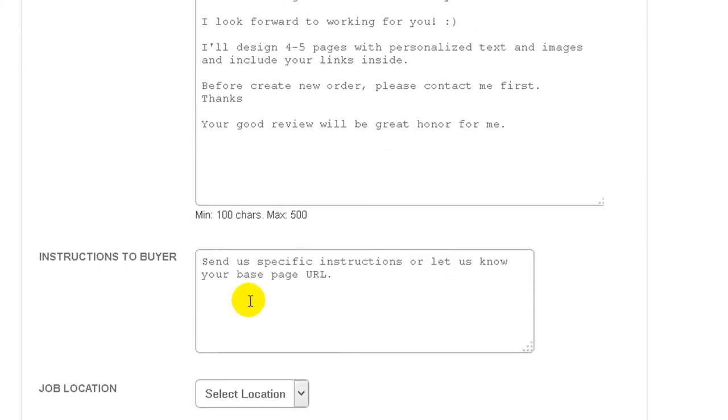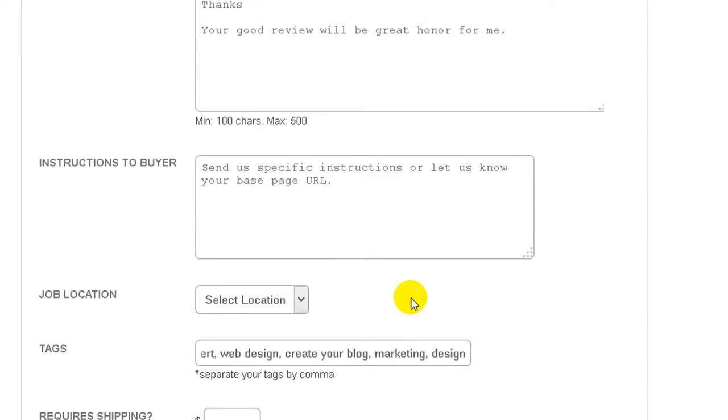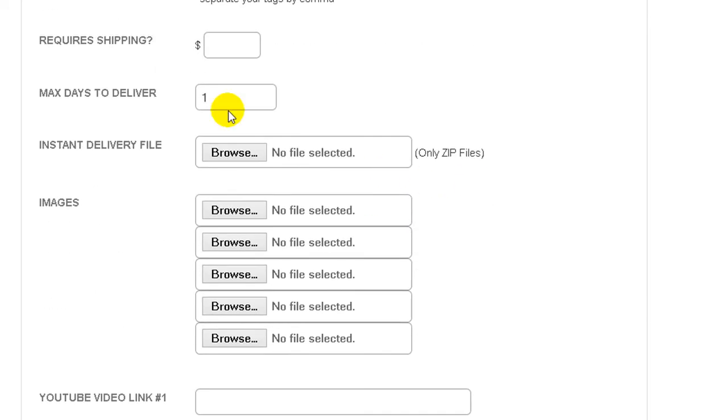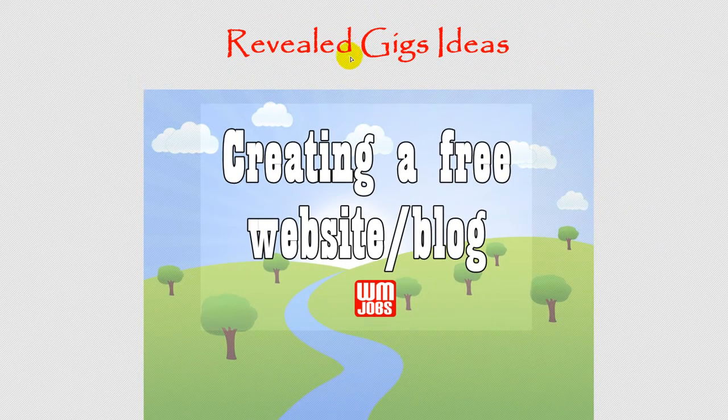Here it's about instructions to the buyer, so keep it specific: send us specific instructions or let us know your base page URL. Then it's about tags, so the keywords people will use to find you in Google. Then it's about pictures. So I start making a picture.